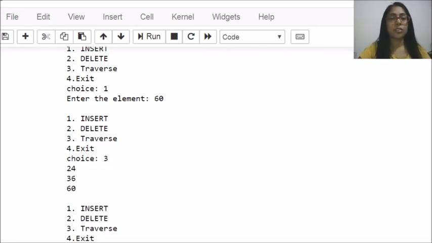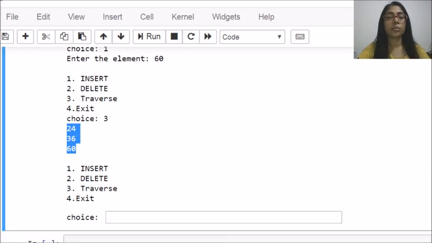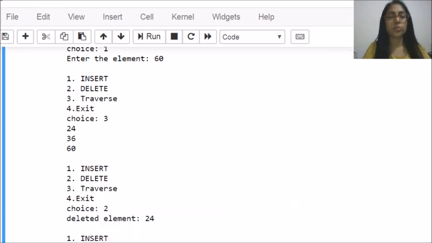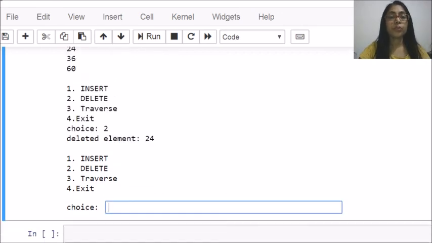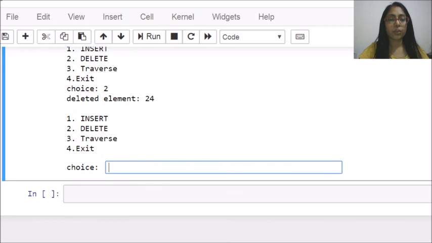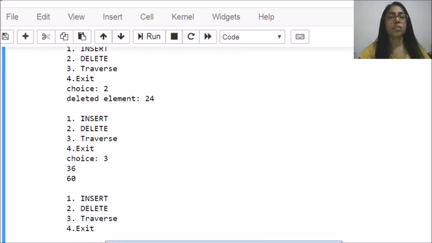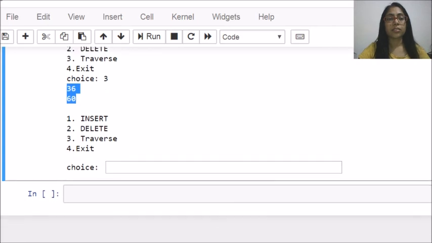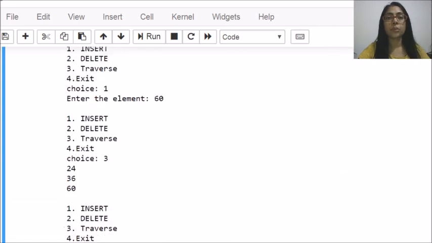So these are the queue elements in the same order in which I inserted them. Now let's delete one element. So I chose option 2. 24 is deleted. 24 was the first element, so it is deleted. Now again I want to traverse. See, 2 elements are left, 36 and 60. So this is how your queue is implemented using a list.